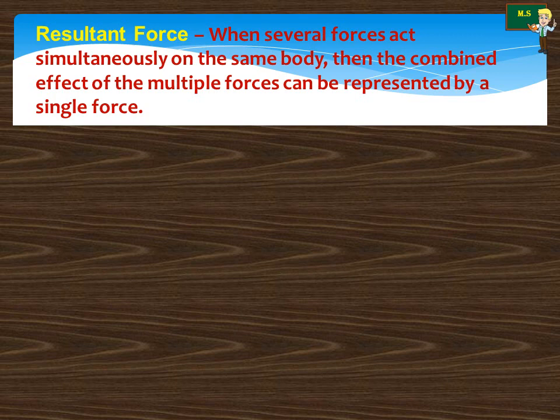Resultant force. When several forces act simultaneously on the same body, then the combined effect of the multiple forces can be represented by a single force. I will give a good example for this. If there are 30 students present in your class and you all write an examination, then you will have individual marks in science.